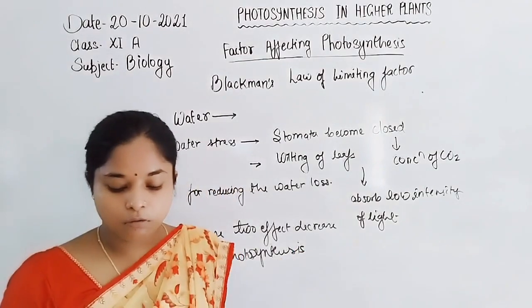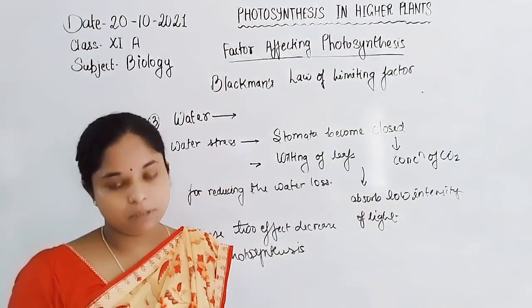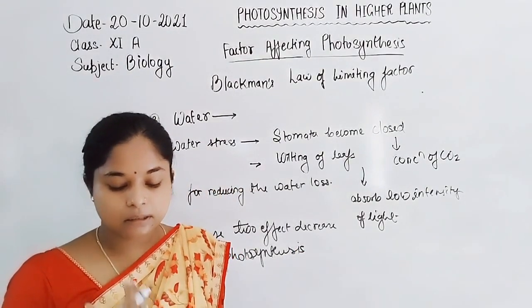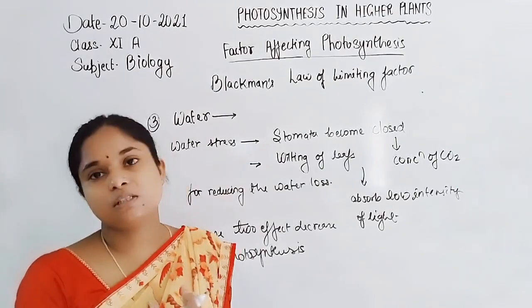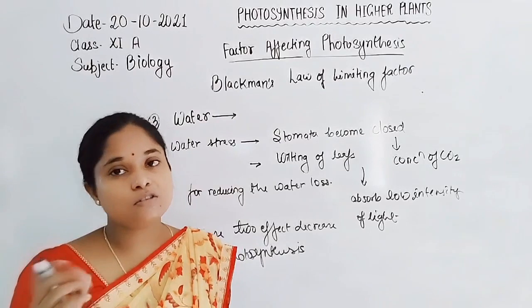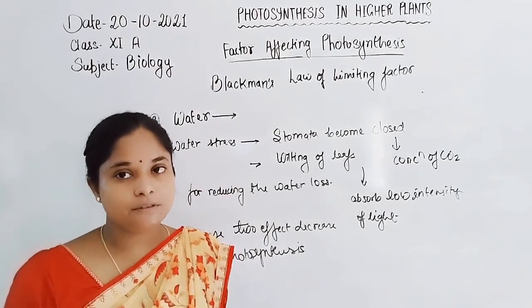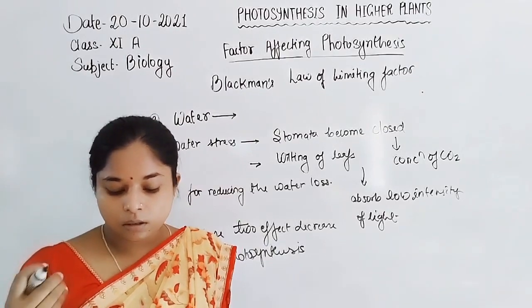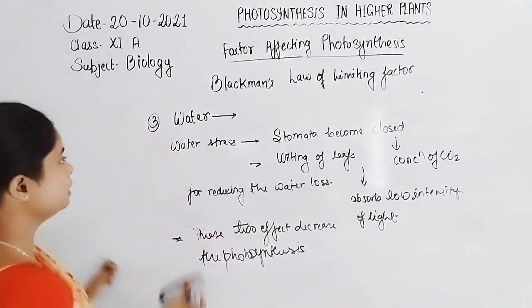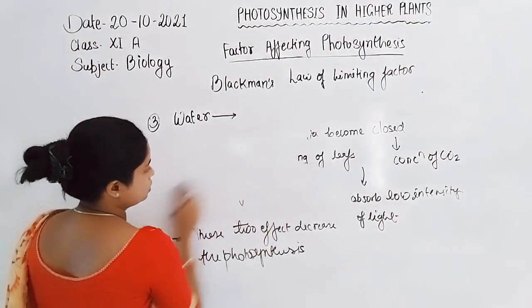So overall, water is also a limiting factor. Another are the internal factors. How do internal factors affect the photosynthesis process? The size of the leaf, the number of leaves, and also the number of chloroplasts also limit the photosynthesis process.